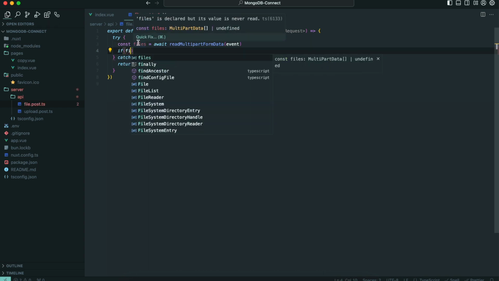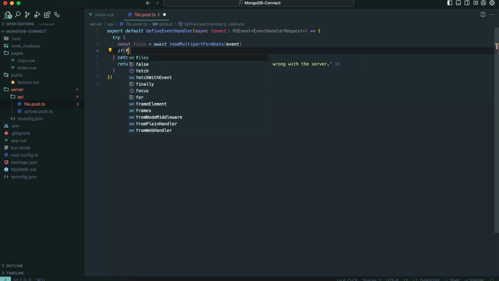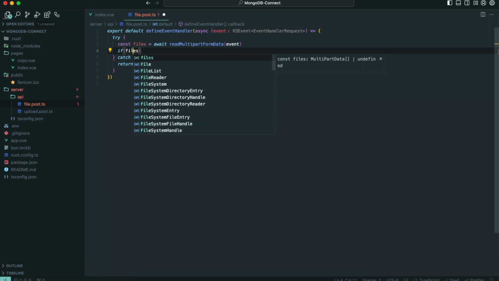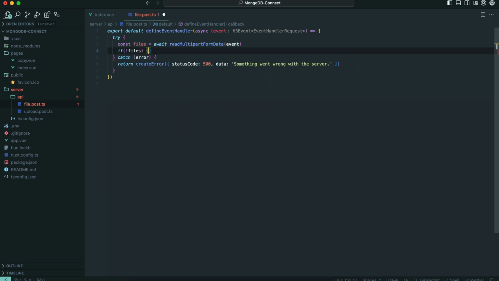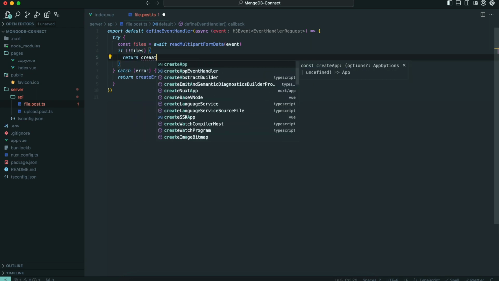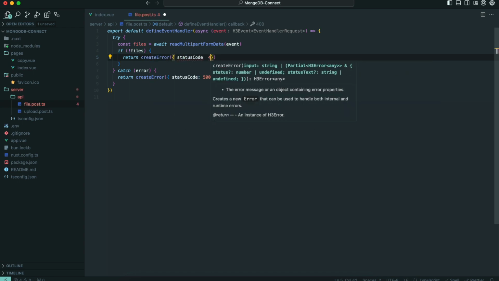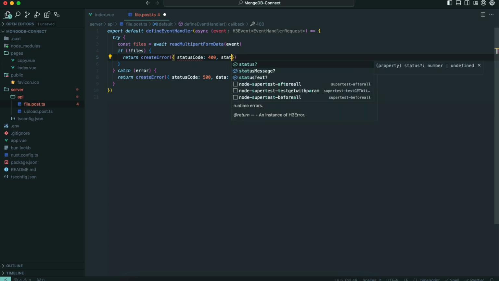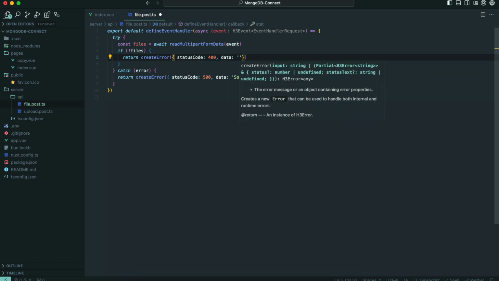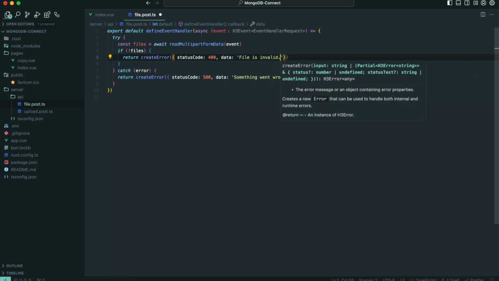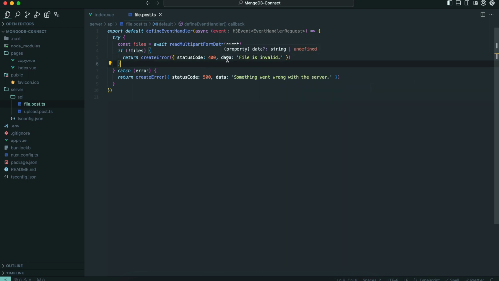After that, run the validation. Since it is multipart data or undefined, let's run a validation for that. If it's undefined, create an error: status code 400, data file is invalid. Just like that, simple.